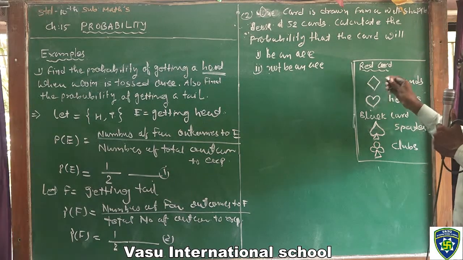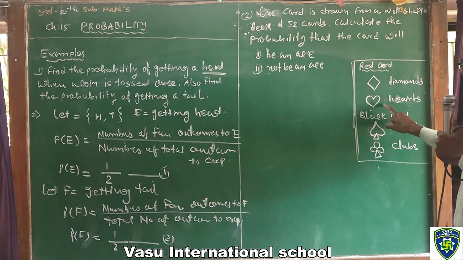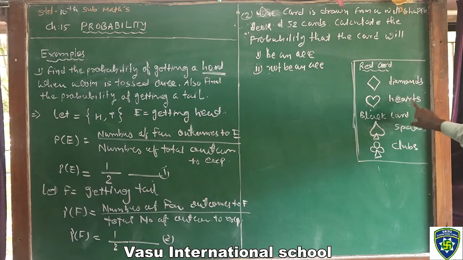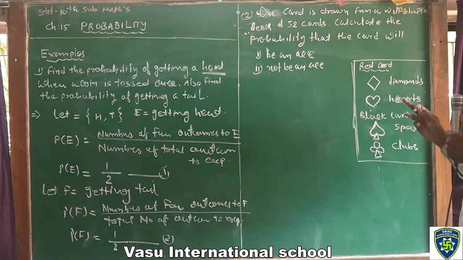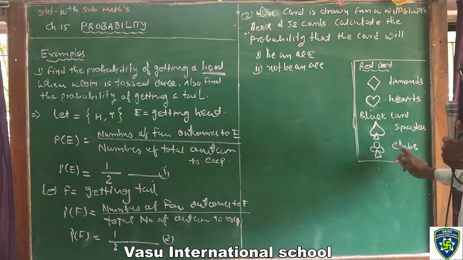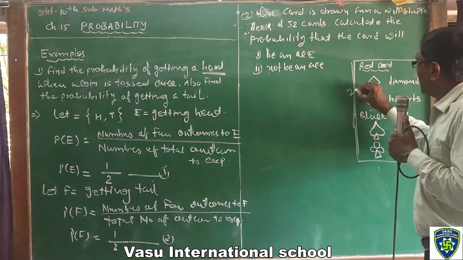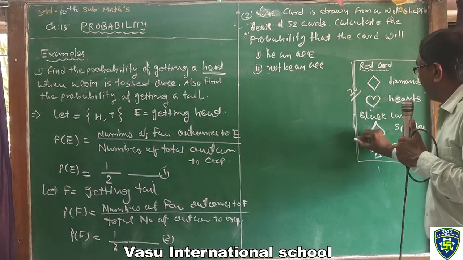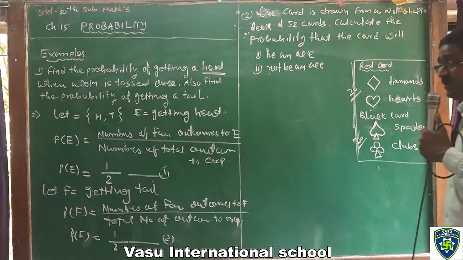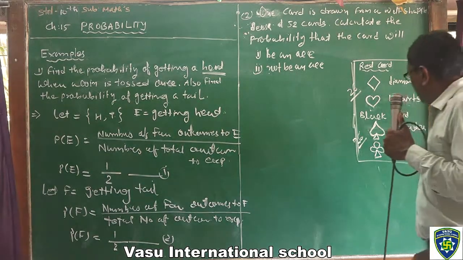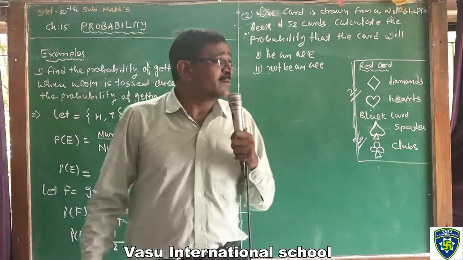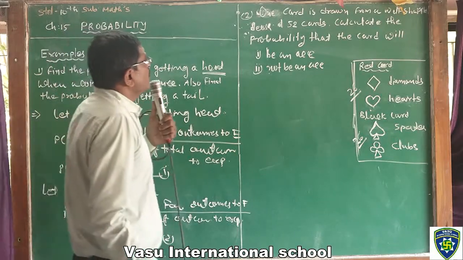Red cards have two patterns. One is diamond and another one is heart. Black cards have two patterns. One is spade and another one is club. We have 26 red cards, diamonds and hearts, and 26 black cards. Look here.